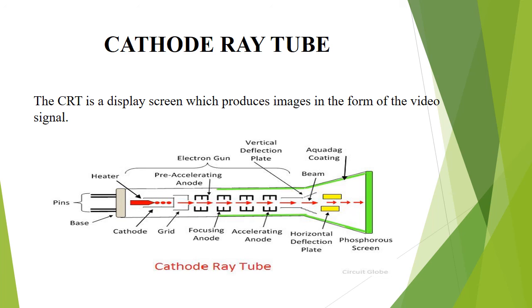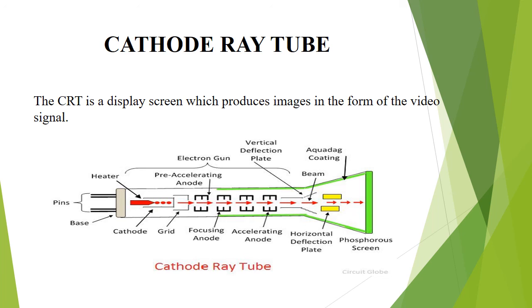The working of the CRT depends on the movement of the electron beam. The electron gun generates sharply focused electrons which are accelerated at high voltage. This high voltage electron beam, when it strikes the fluorescent screen, creates a luminous spot. After leaving the electron gun, the beam passes through a pair of electrostatic deflection plates.